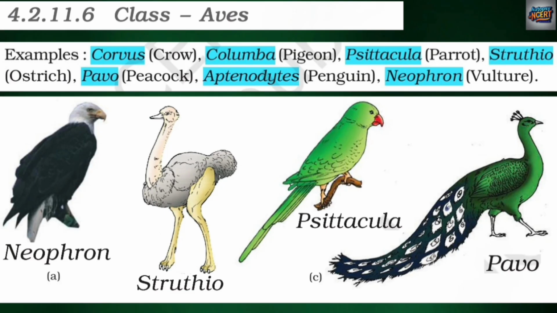Examples: Corvus, crow; Columba, pigeon; Psittacula, parrot; Struthio, ostrich; Pavo, peacock; Aptenodytes, penguin; Neophron, vulture. Neophron; Struthio; Psittacula; Pavo.